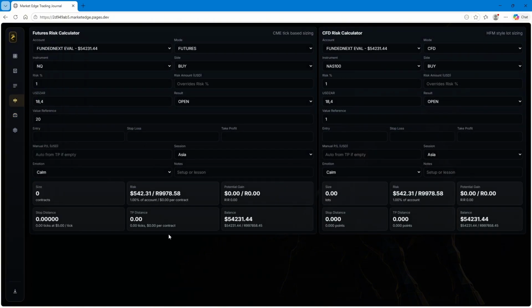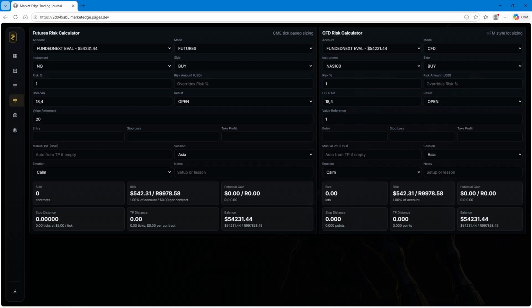So here's the calculator. Let me just run through it really quick. We have a calculator that's going to calculate based on CME tick based values, right? So it's going to size with ticks. That's futures. You guys that trade futures, you'll know what ticks and points are. So you want to use this for futures mainly, right?